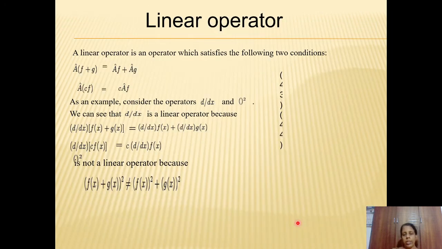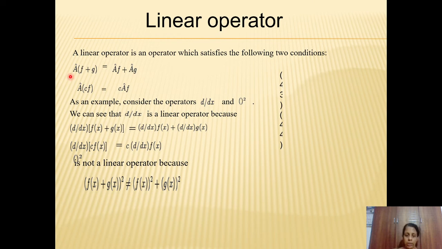We have already defined the second postulate: every observable will be represented by a linear Hermitian operator. A linear operator is one which satisfies the following condition.